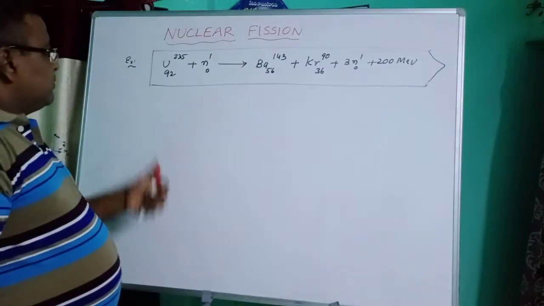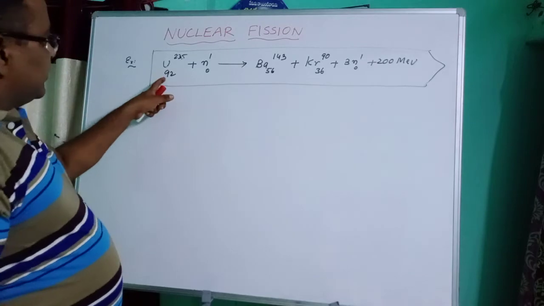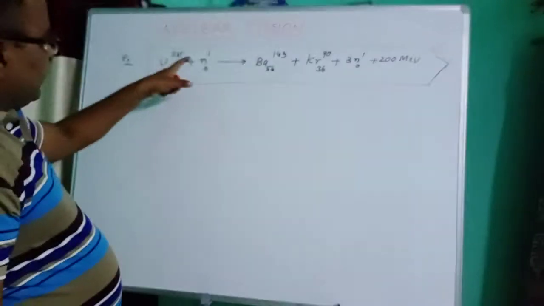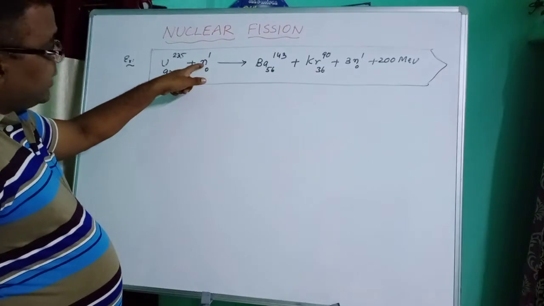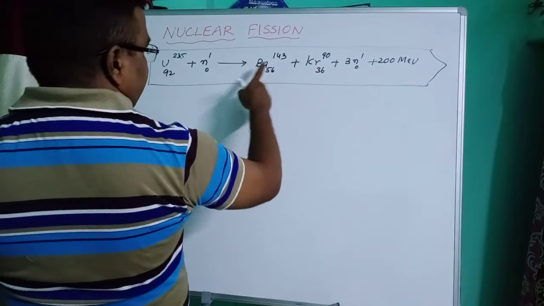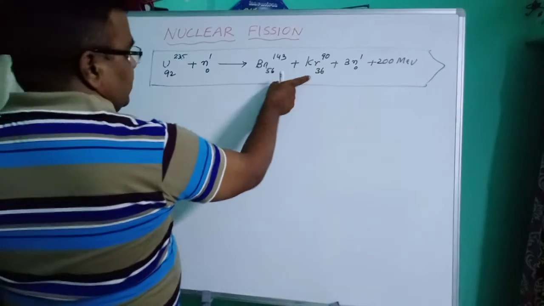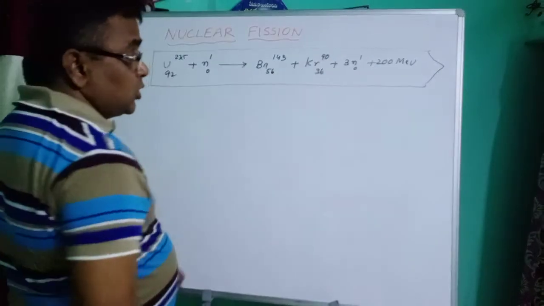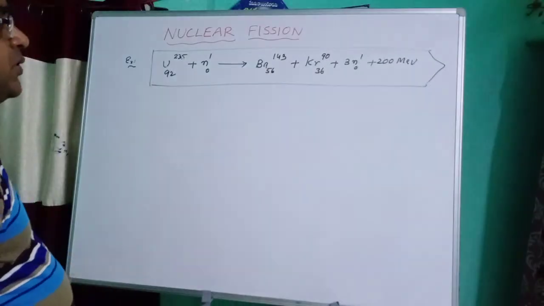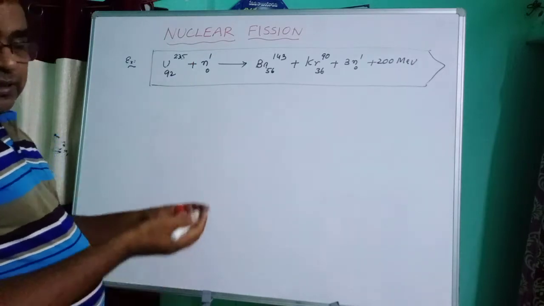One uranium atom, one uranium nuclide, that is uranium 92, 235. 92 is the atomic number, 235 is the mass number. So when this nuclide is bombarded with a fast moving neutron, 0 1 n, it decomposes into two nuclides. The first one is barium, the second one is krypton. Along with these two nuclei, three fast moving neutrons are liberated and 200 million electron volts of energy is liberated. So let's explain this concept in a diagram.